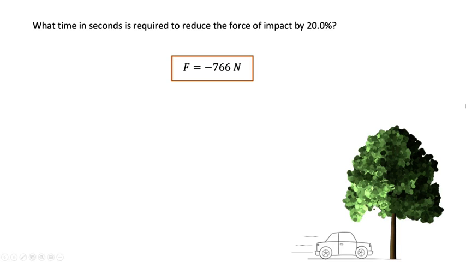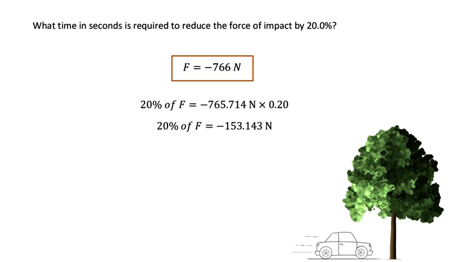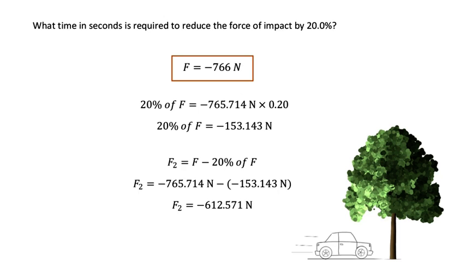Continuing on, if we wanted to reduce the force on the driver by 20%, how long would the driver need to be in contact with the airbag? Let's start with our final answer for part A. 20% of our original force works out to about 153 newtons. Negative because, again, the force is applied to the left. Taking the difference, we can calculate the new force after being mitigated by 20%, F2.